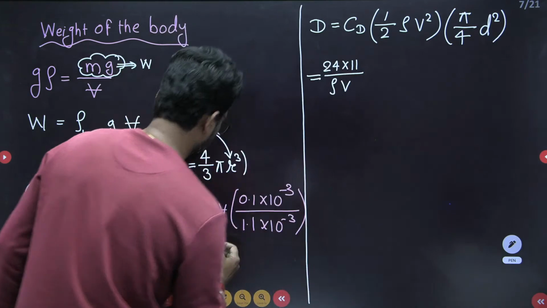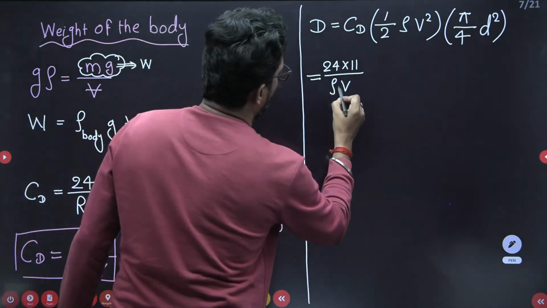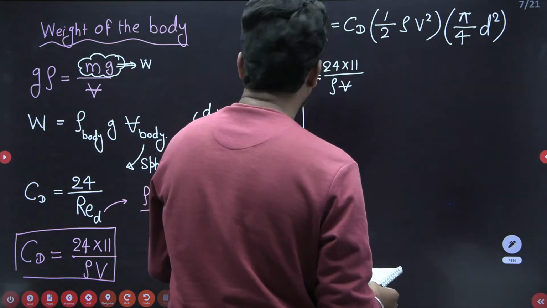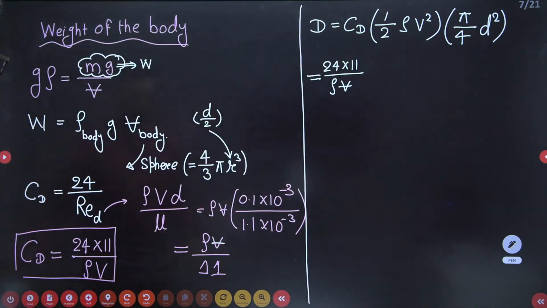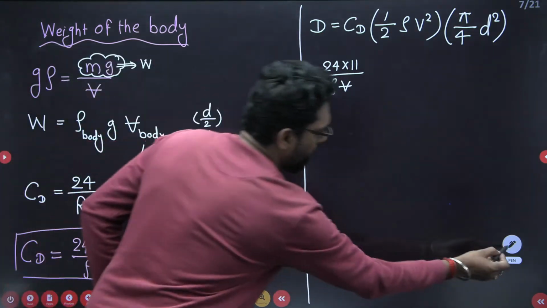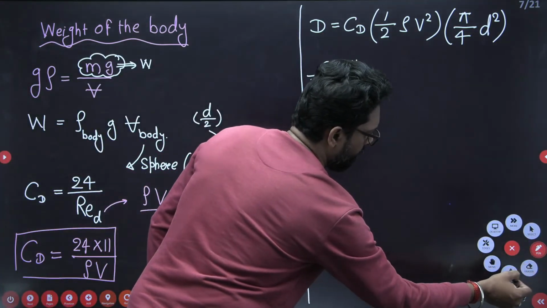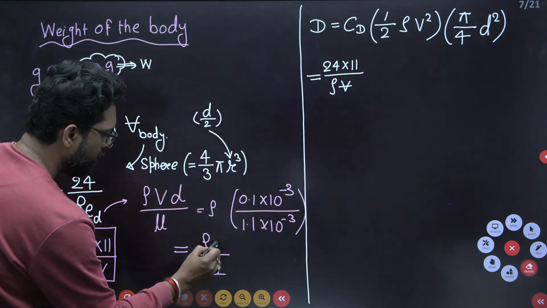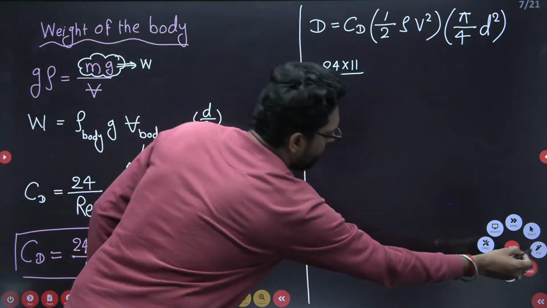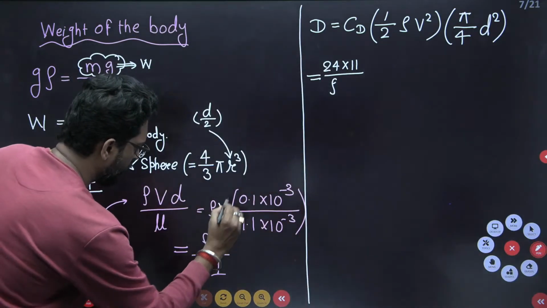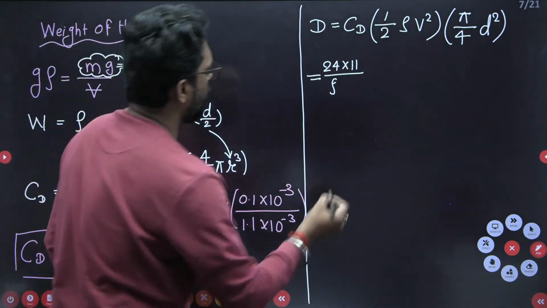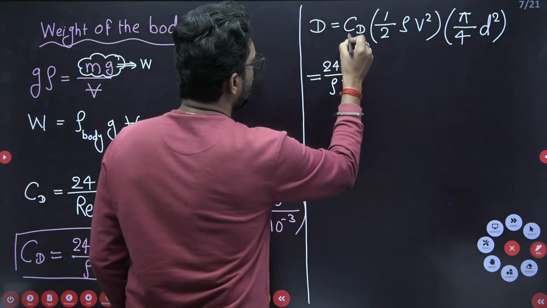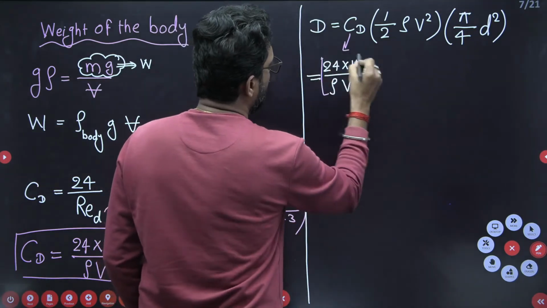Sorry, I said V is the volume here, but no, V is not a volume. This is your velocity. V is the velocity. Okay, no problem, a silly mistake. So rho, V into V. This is your CD, correct?